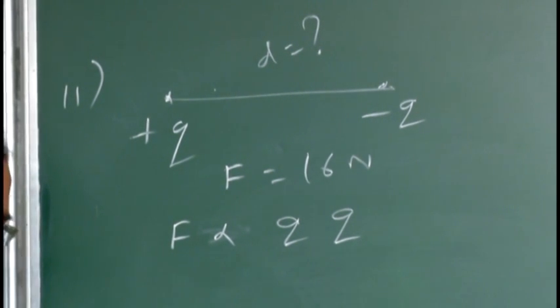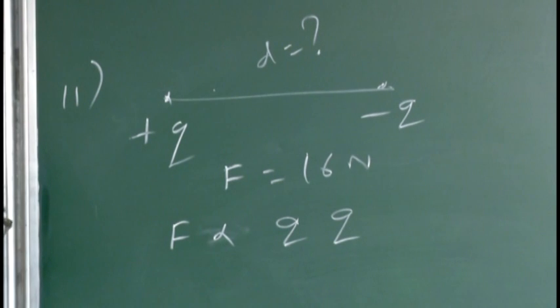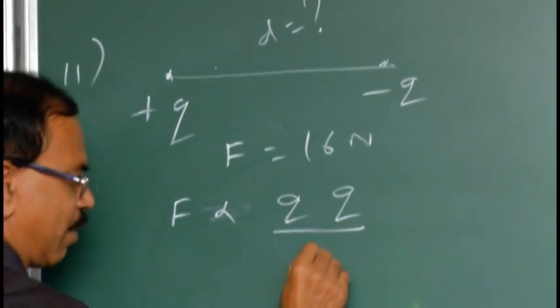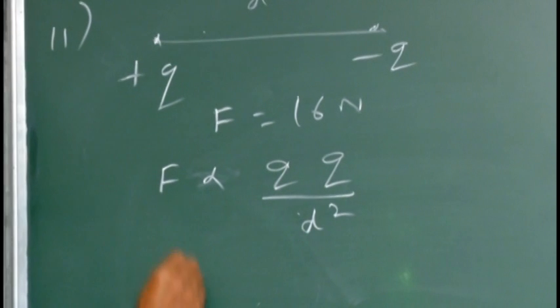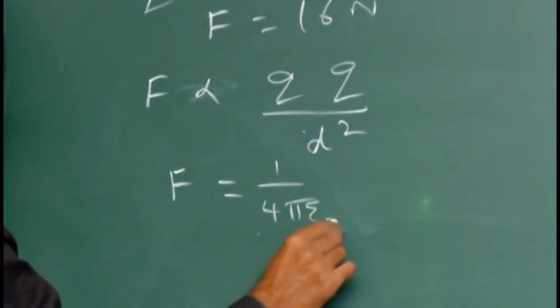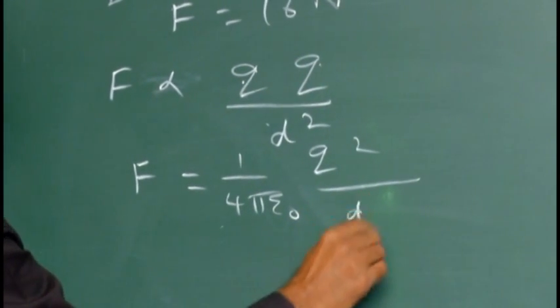If it is a vector quantity, don't involve the negative sign in this formula, or take direction separately. And it is inversely proportional to the square of the distance. So F is equal to a constant 1 by 4 pi epsilon naught, Q into Q by D square. In the options, 4 pi epsilon naught is not involved, so let us also keep that constant as K. Constant K, proportionally constant K, Q square by D square.